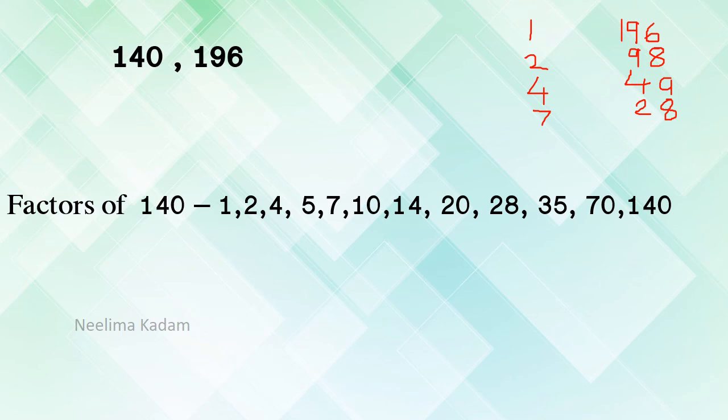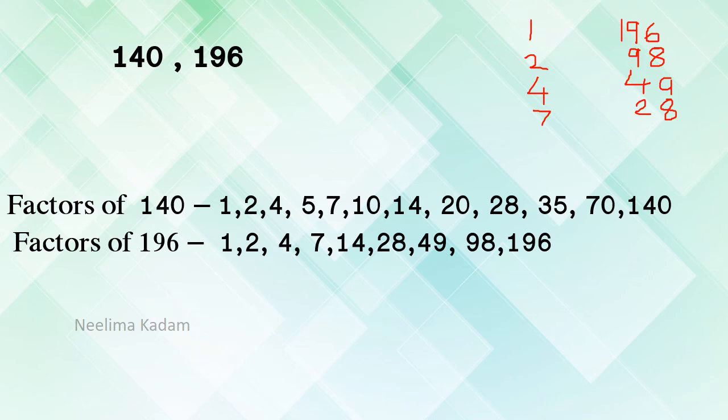Now next, see here 1, 2, 4, 7, then 28, 49, 98 and 196. We got the pairs. And 14 will also come. 14 times 14 is 196. Therefore 14 will be there. So in this way we can find out the factors.